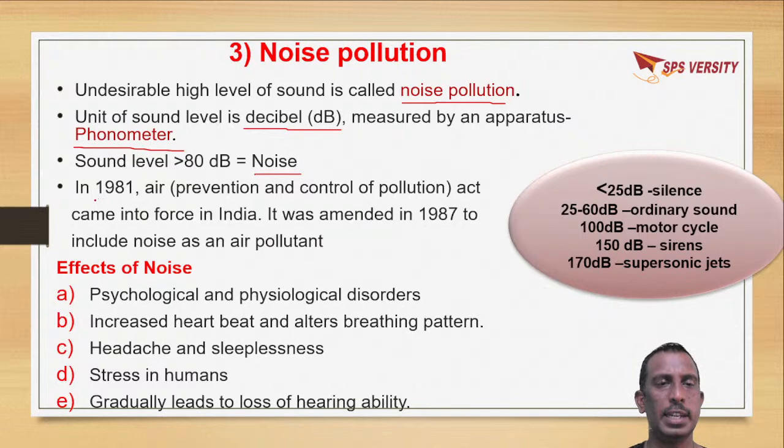The Air (Prevention and Control of Pollution) Act came into force in India in 1981. It was amended in 1987 to include noise as an air pollutant. So noise is included as an air pollutant in the 1987 amendment. Less than 25 decibels is silence, 25 to 60 decibels is ordinary sound, 100 decibels is motion, and 150 decibels is silence. These all are more.